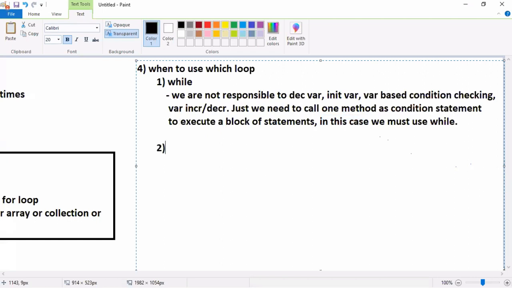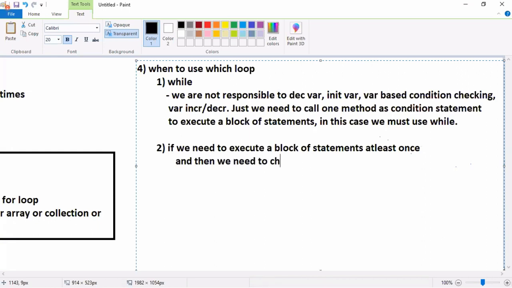Second, if we need to execute a block of statements at least once, you want to execute a block of statements at least once, and then we need to check condition for repeated execution.